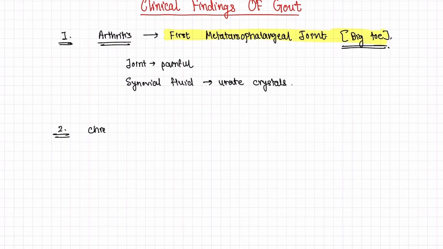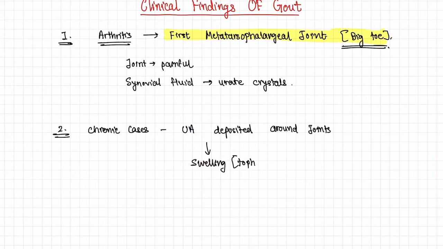Now, in chronic cases, uric acid may get deposited around the joint and cause swelling, or tophi, which are composed of sodium urate.